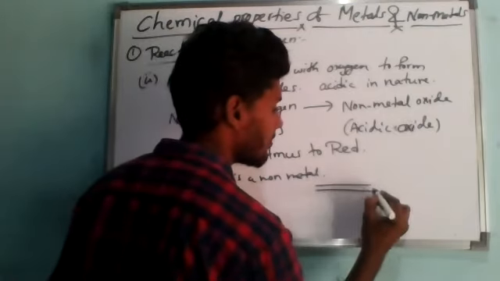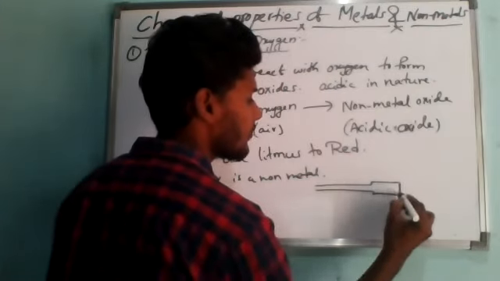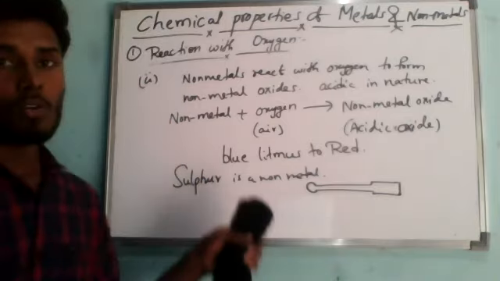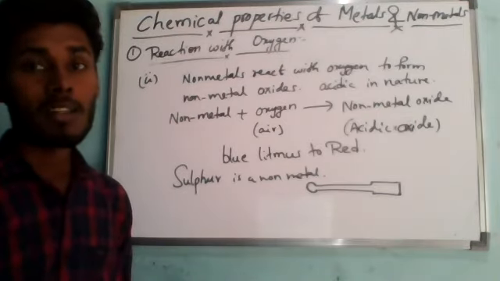In a chemistry laboratory you can observe this spoon, which we call a deflagrating spoon. It has a small kind of spatula. So we take just a small amount of sulfur in the deflagrating spoon.